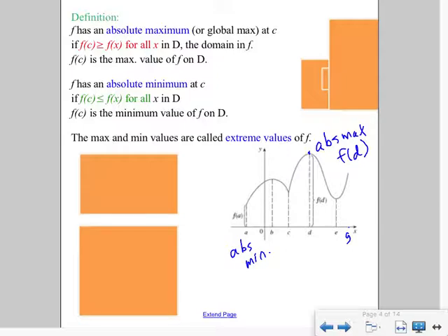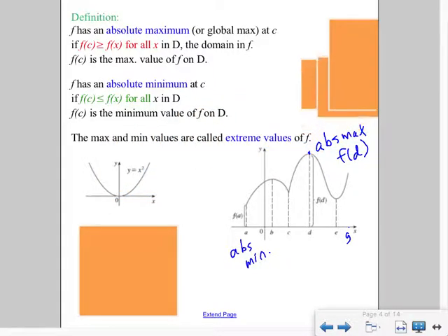If a function has a domain on an interval, so if it starts at one value and stops at another, and if those endpoints are included, it will always have an absolute max or min. Some functions don't have an absolute max or min. But if a function is on a limited domain, so if it's on an interval from a to b, including a and b, it will always have an absolute max or min.